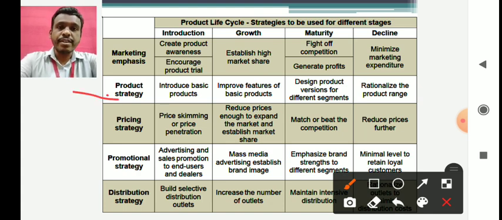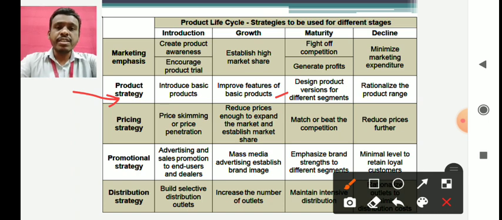Hence your product strategy in the growth stage should be to improve features of basic products. In your introduction phase you launched only a basic variety of your product. Now you have to improve the features of the basic products. So basic products have to come up with updated features. Some specifications can be increased. Maybe if it is a mobile phone, the RAM size can be increased, the camera can be upgraded, the look, the style, the design can be changed. So such kind of changes can be done in the product. So this is the product strategy that you can use for the growth stage.